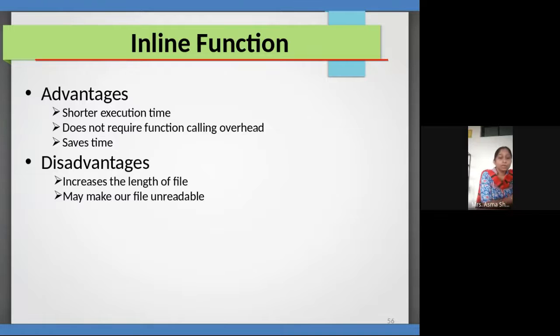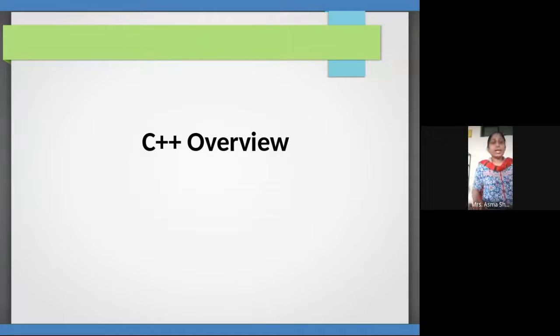These are the overheads that we avoid here. It saves our time, but always remember it increases the length of the file, because the code gets replaced, so the size increases. One more thing, it may make our file unreadable, since instead of the logic being called, it is unreadable most of the time. So that is the inline function.